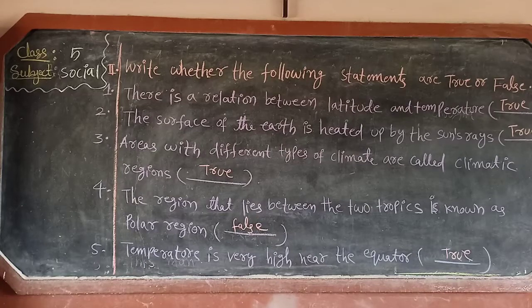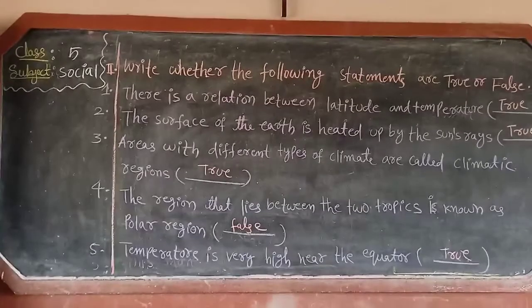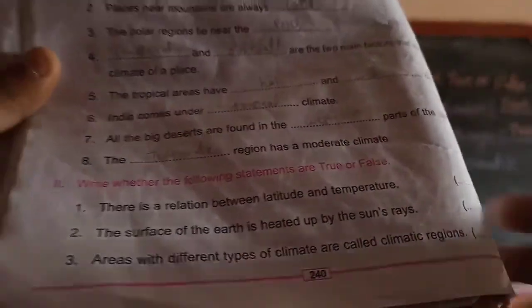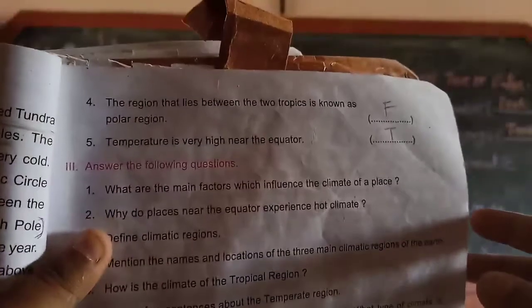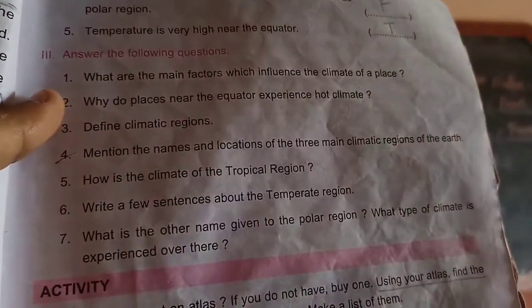So this is your second bit children. Write neatly in your social fair notes without spelling mistakes. Use blue and black pens. Okay? Now after writing this bit in your social fair notes, take your social textbook at the page number 240. Now write the answers in your textbook also. Okay? Don't write F, T like that, write completely false, true. Now let us see the third bit.